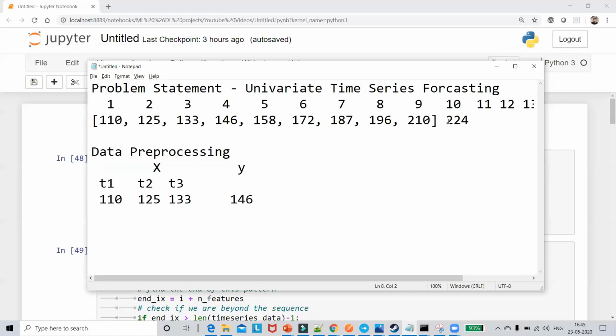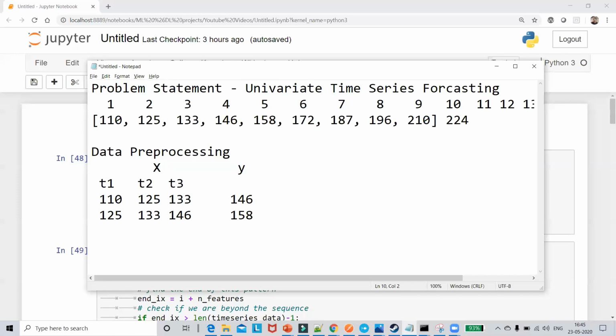This is my first record, where my independent features are 110, 125, 133. That basically means on my 4th day, this is my output. So this is how I'm going to prepare my output. Now in my second record, I will start with 125, because I need to predict 158, and for this I have to use the past 3 days' data. So I have 125, 133, 146, and then finally my output will be 158.